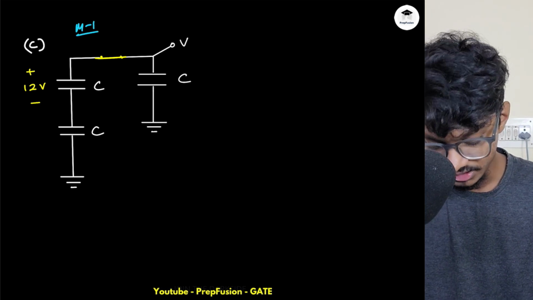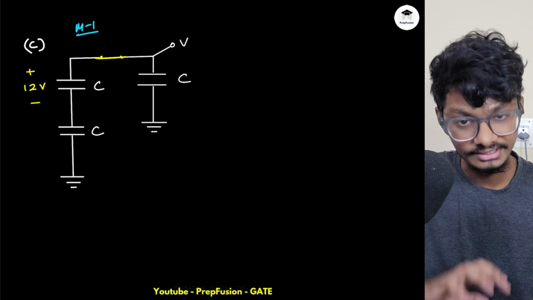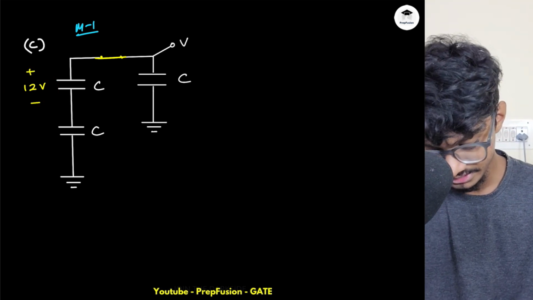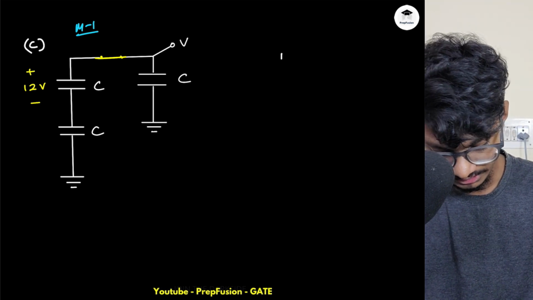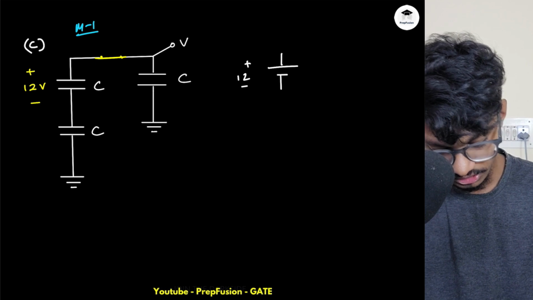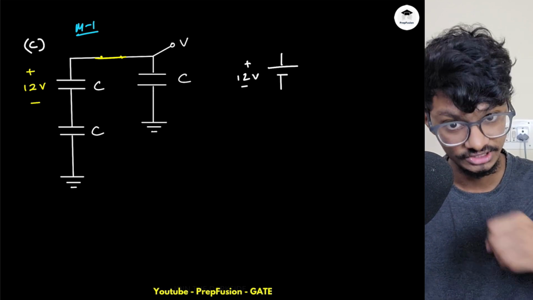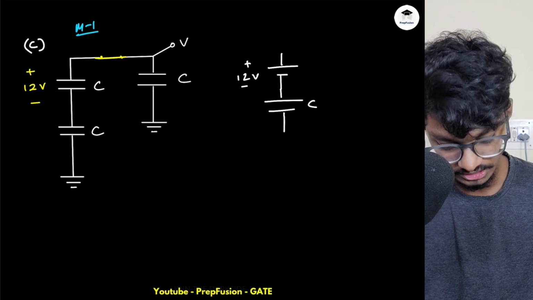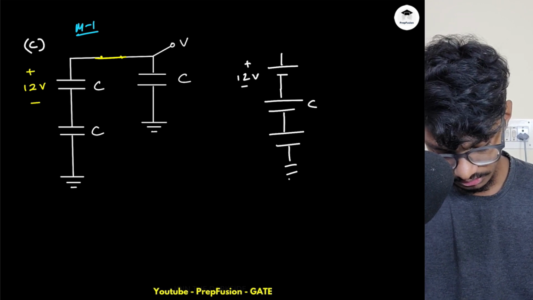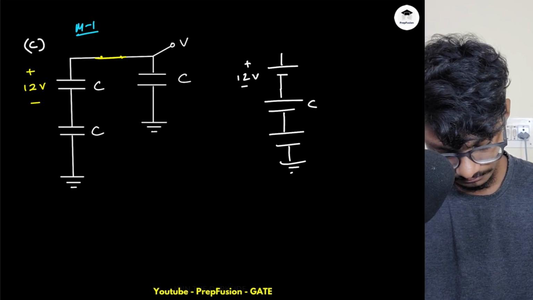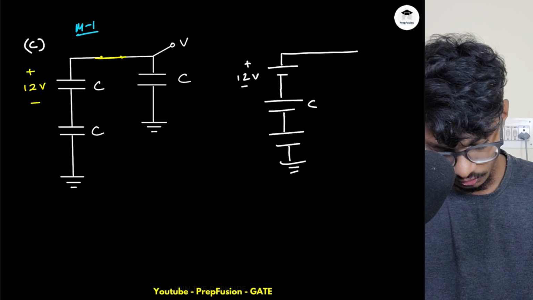first of all, I will take this 12 volts outside of this capacitor. So I will draw the circuit like this. This will be my plus minus 12. Just for understanding, this is not actually happening, we are doing this only for the understanding. So this is C, and now this C has initially 0 charge, and this is closed, and this is C.